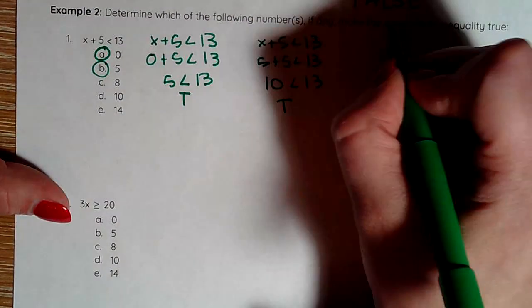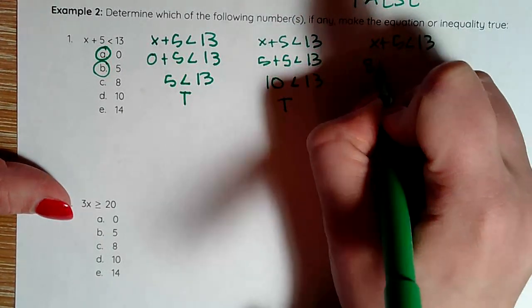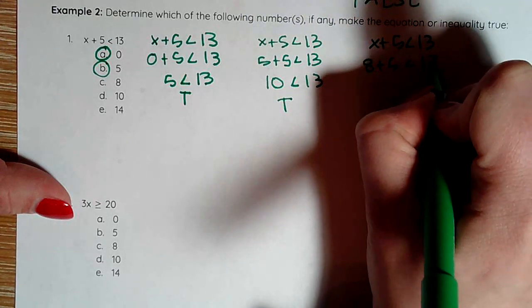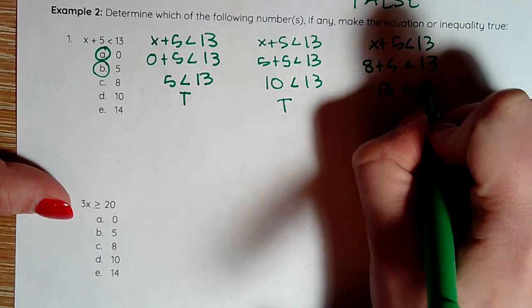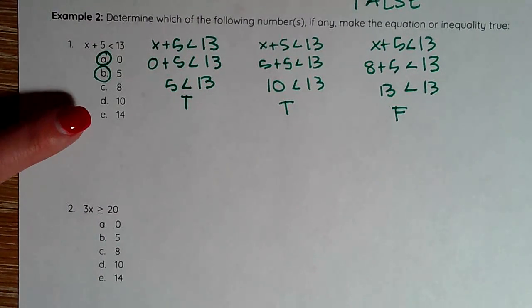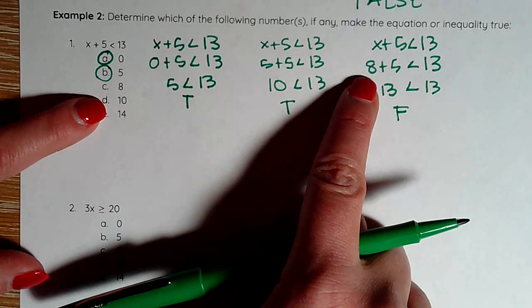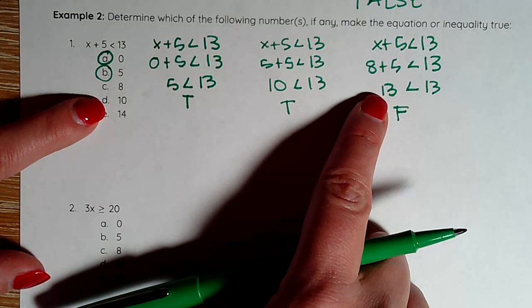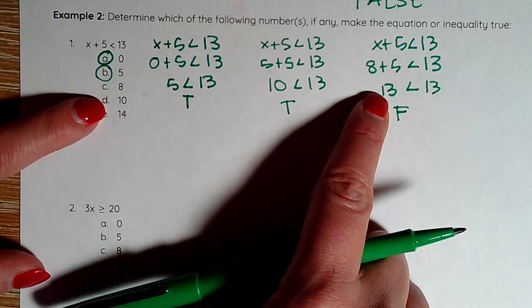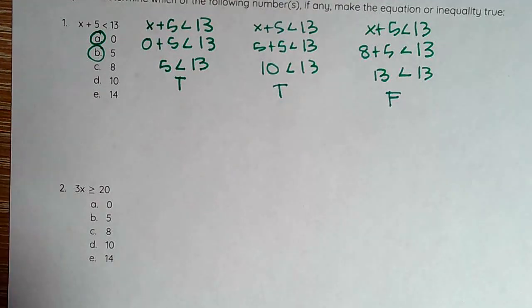Then I've got x plus 5 is less than 13. 8 plus 5 is less than 13. 13 is less than 13. That is false. Now, if I were to plug in 10, which is bigger than 8, I know that my answer right here, simplified, would be greater than that 13, making that false as well. Same with that 14. So I can technically stop here.